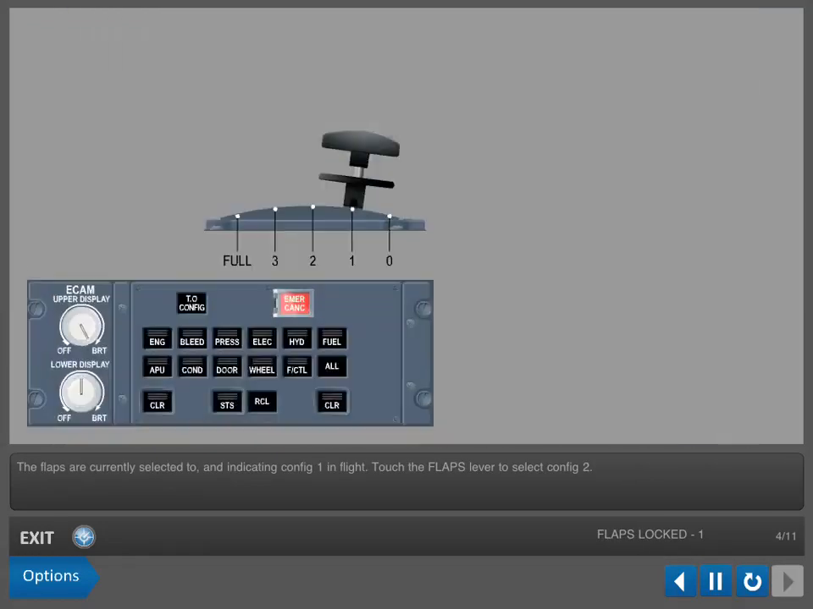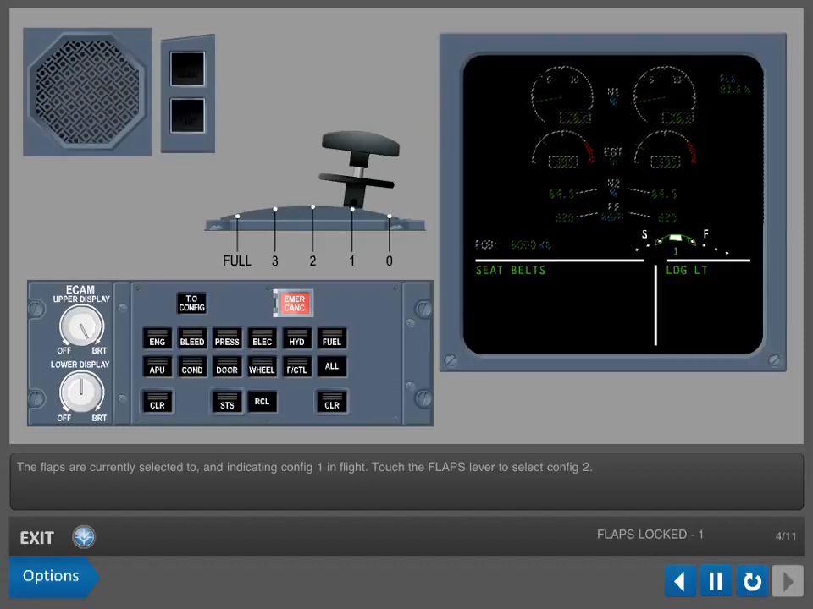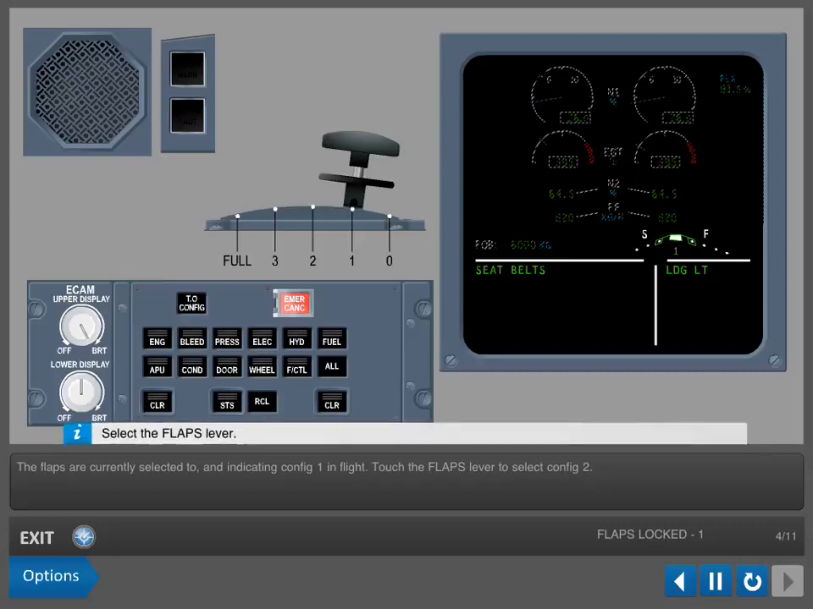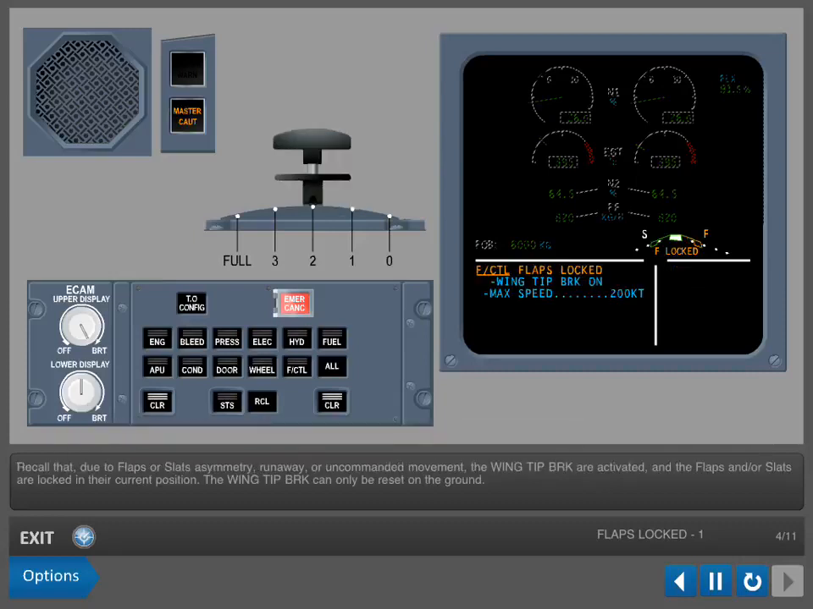The flaps are currently selected to and indicating Config 1 in flight. Touch the flaps lever to select Config 2. Recall that, due to flaps or slats asymmetry, runaway or uncommanded movement, the wingtip brakes are activated and the flaps and/or slats are locked in their current position. The wingtip brakes can only be reset on the ground. In this example, the flaps have locked between positions 1 and 2.